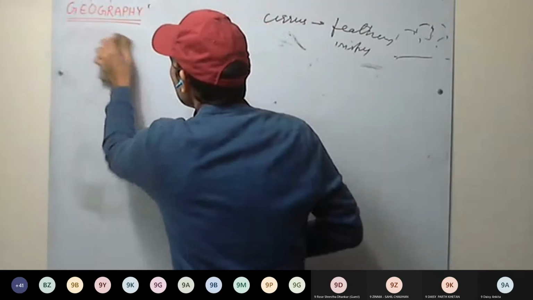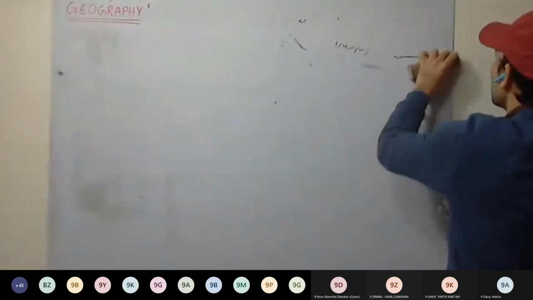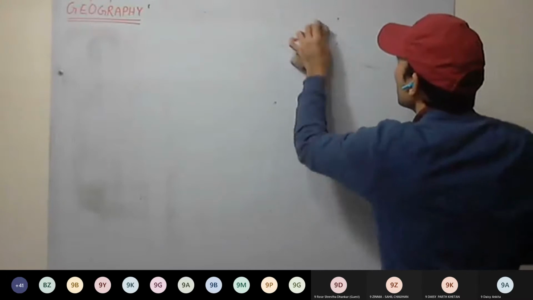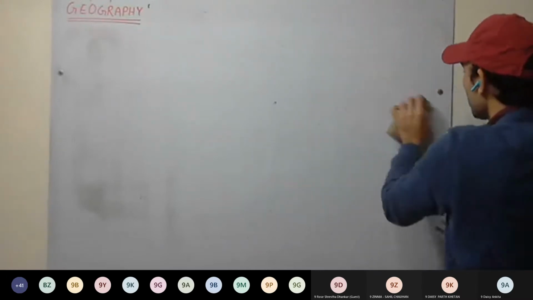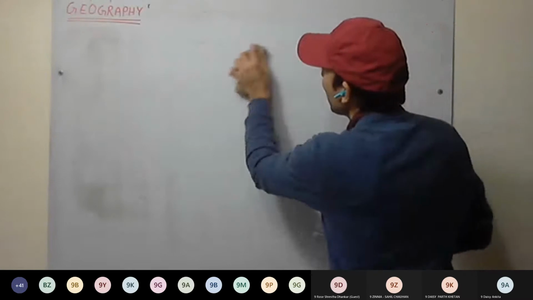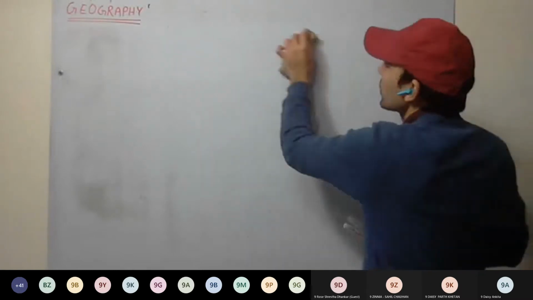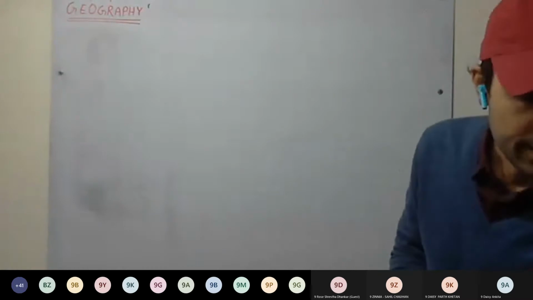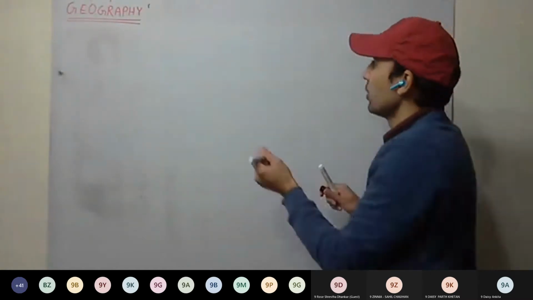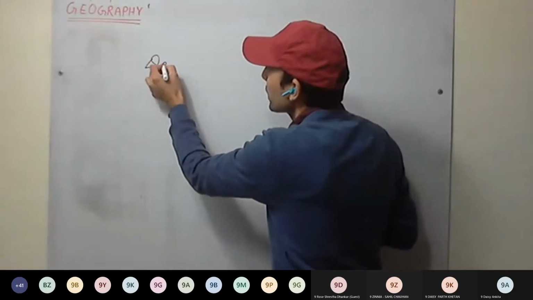So dew point we already discussed. When saturation is 100%, the temperature at that point is called the dew point. Further cooling below the dew point will lead to formation of water droplets. That is, condensation will take place. At dew point, condensation will take place. So first we discuss dew.